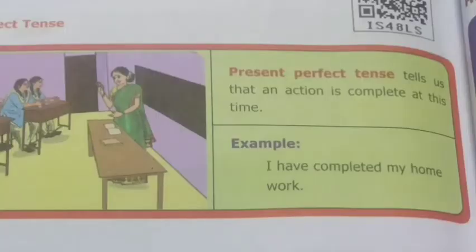The present perfect tense denotes an action that has just been completed. It is used with the following words: yet, already, just now, since, so far, recently. Where these kinds of words are there, we should use the present perfect tense. At the same time, it is also used to show an action that began in the past and is extending to the present. In this situation, example, I have completed my homework.